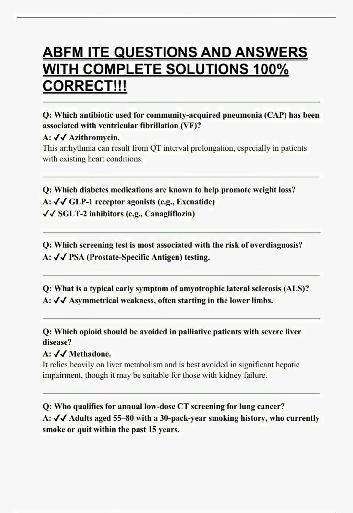Question: which opioid should be avoided in palliative patients with severe liver disease? Answer: morphine. It relies heavily on liver metabolism and is best avoided in significant hepatic impairment, though it may be suitable for those with kidney failure.